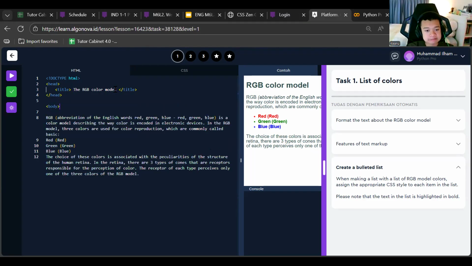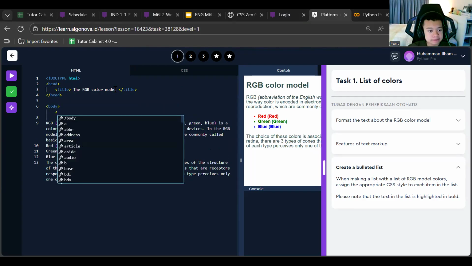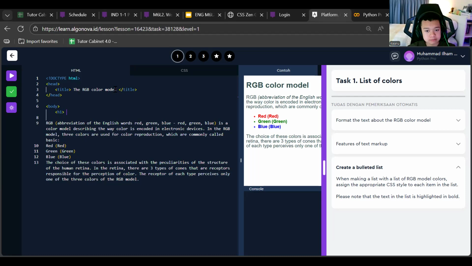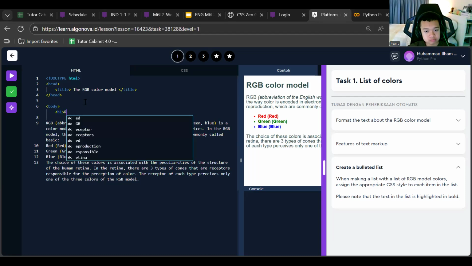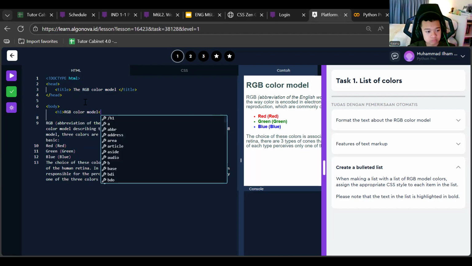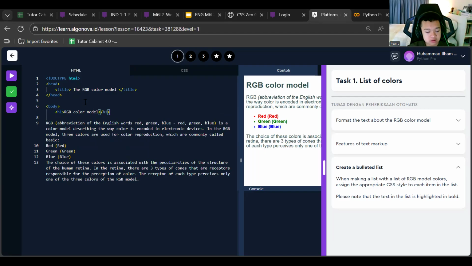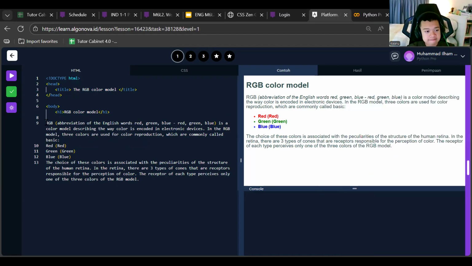Inside the body, we have the H1. What is the content of H1? Basically, it's the RGB color model. Then the text: RGB, abbreviation of the English words.